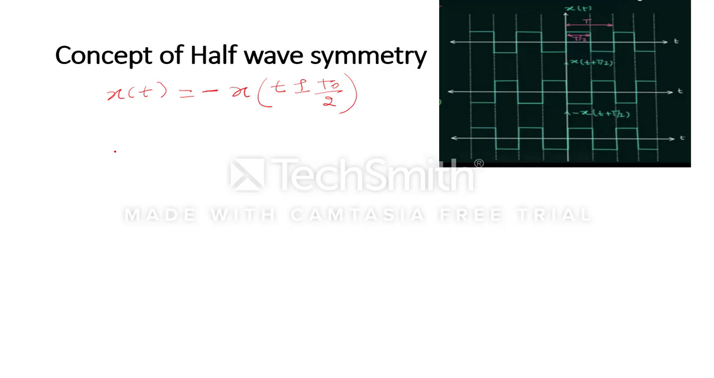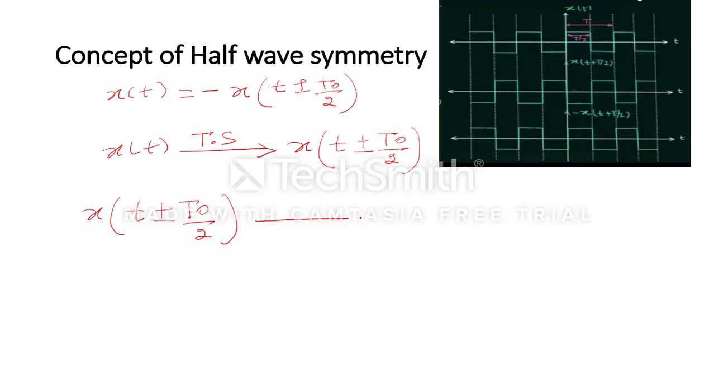You can also say that if x(t) is time shifted by either left side or right side, where T0 is our fundamental time period and T0 by 2 is half of that, so if we shift either right side or left side by half of the time period, and then x(t plus or minus T0 by 2) is done with amplitude reversal, meaning positive becomes negative, then we can say that our waveform follows half-wave symmetry.